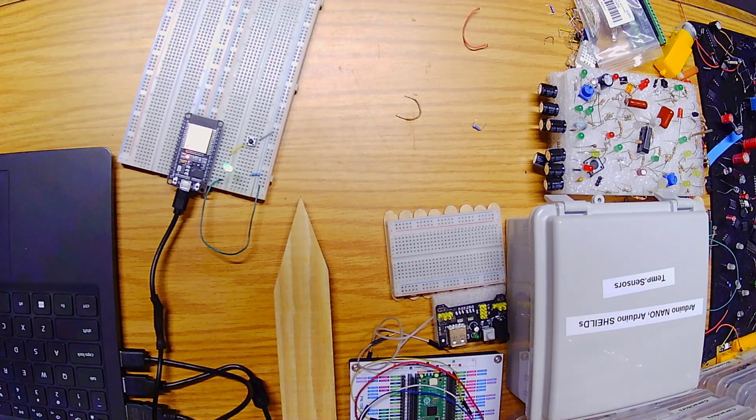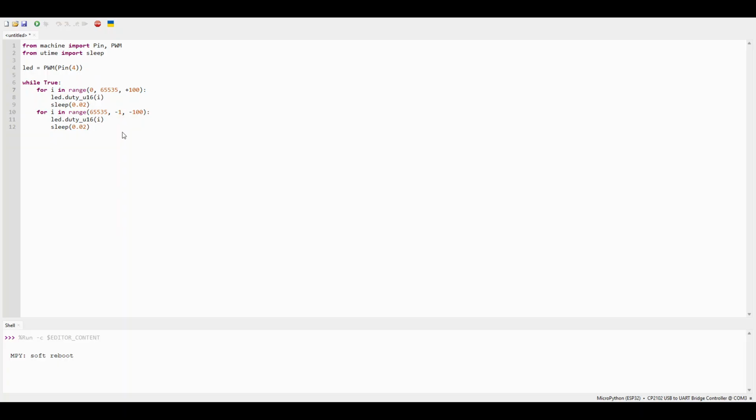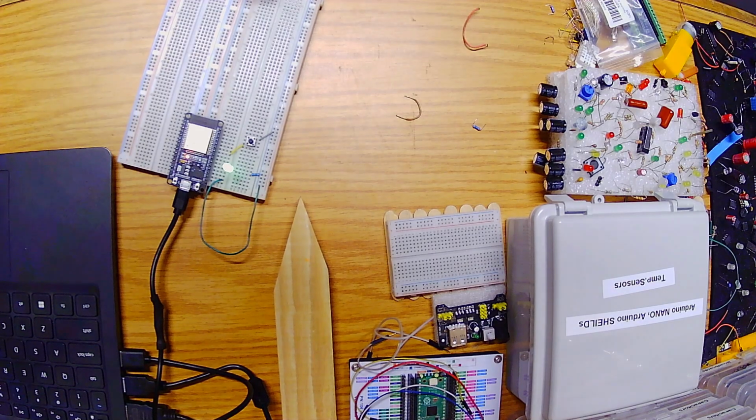See that? It's still going really slow, and we can speed this up again by making the delay lower. Let's delay 0.01. This will make it go twice as fast. Run. And now you should see it going a bit faster again.